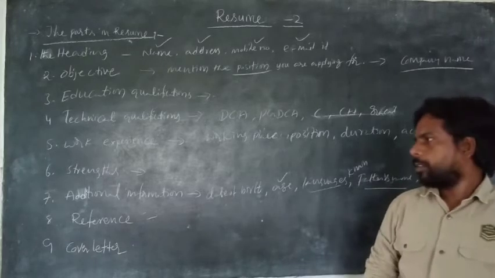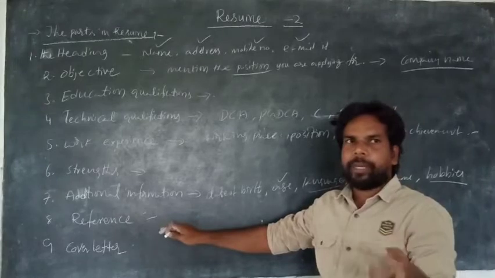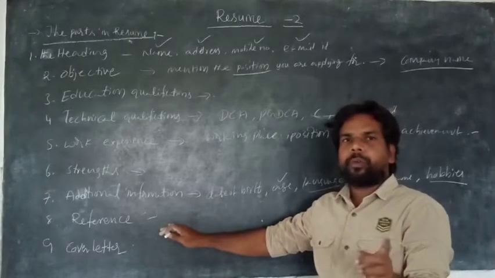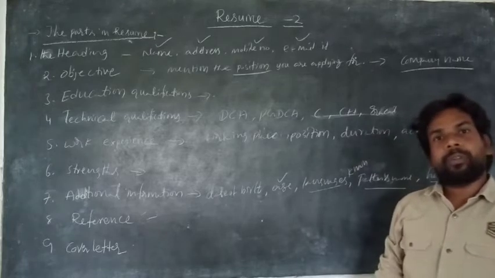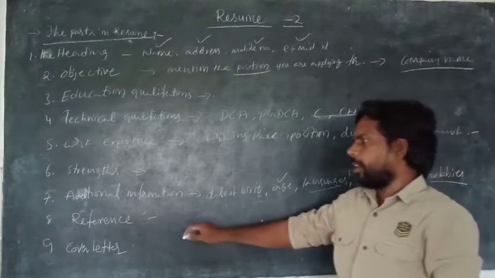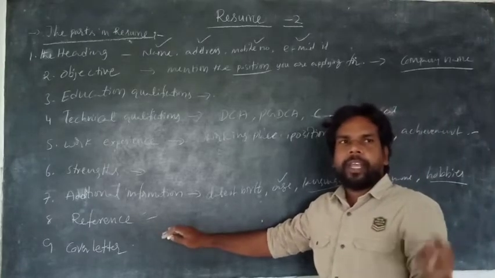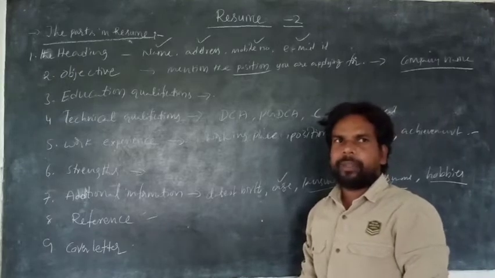Is it clear? So in this reference you have to write the name of the person who is going to refer you or prepare you to get a job in the company. Is it clear? You have to write his name and his position, address and his phone number.